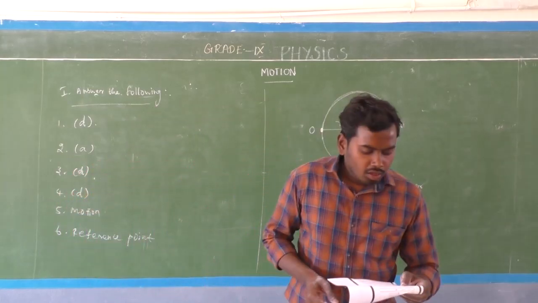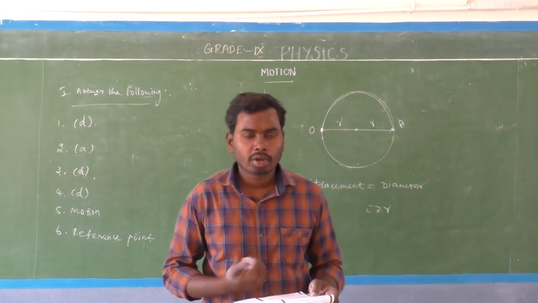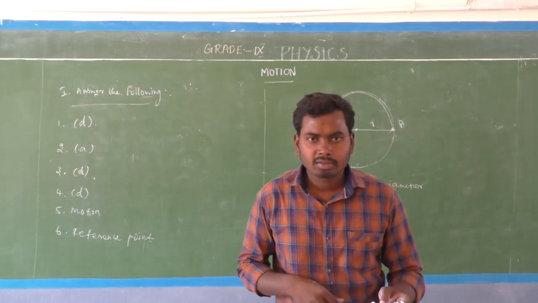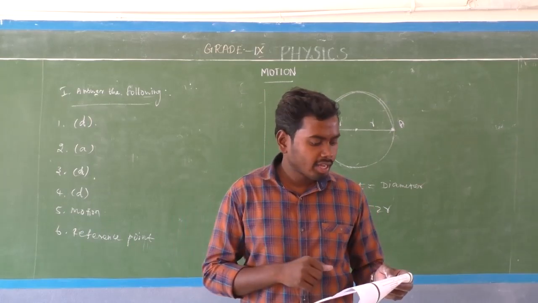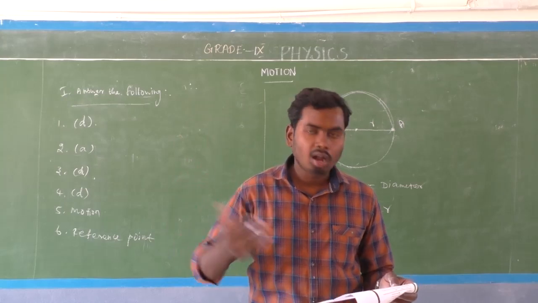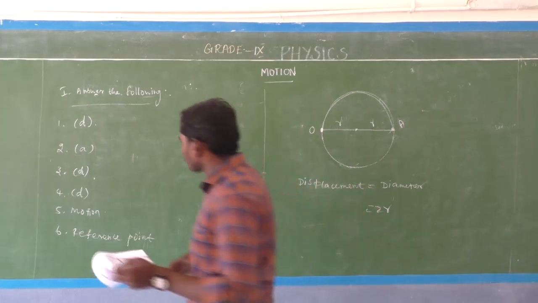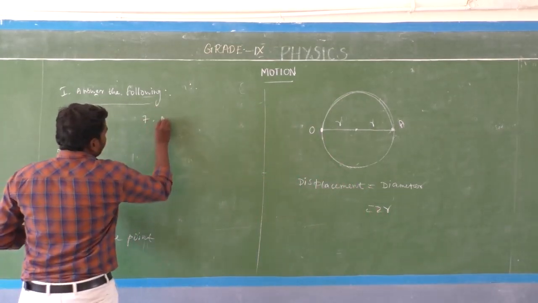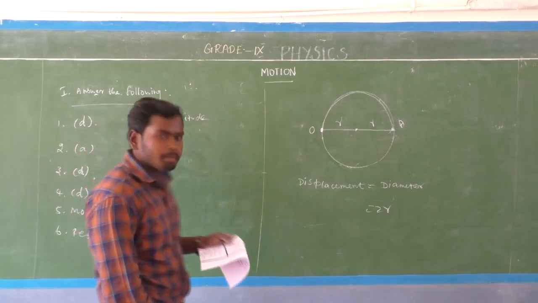Seventh one, physical quantities having dash are called scalars. Okay, already we know. The scalar quantity has only magnitude, there is no direction. So here the physical quantities having only magnitude are called scalars. So 7th one answer, what is that? Only magnitude.